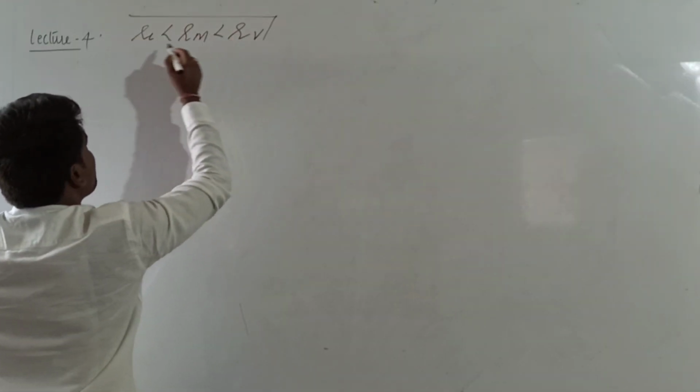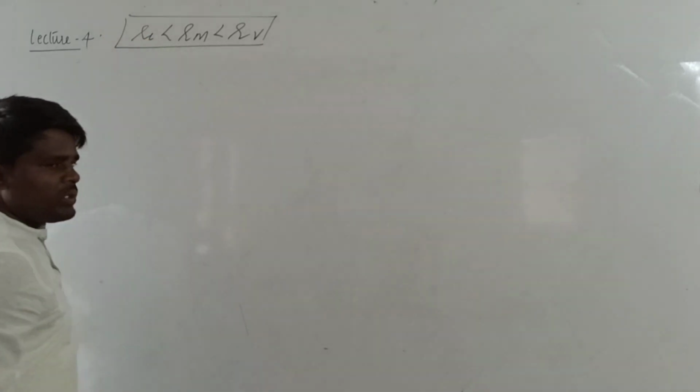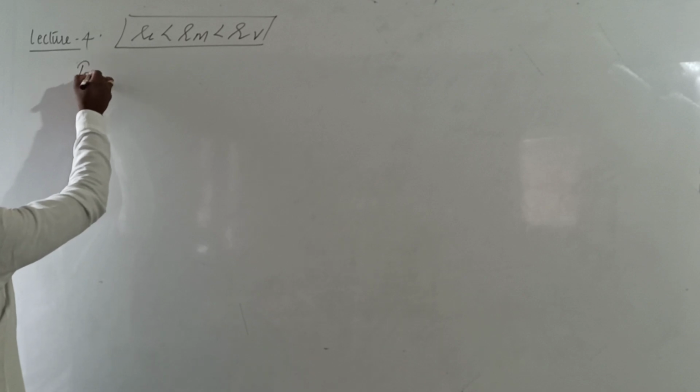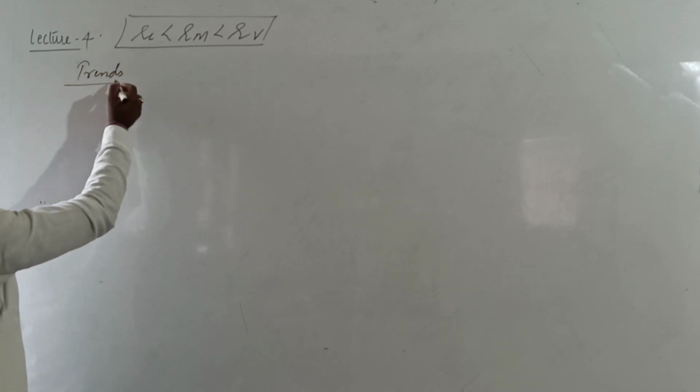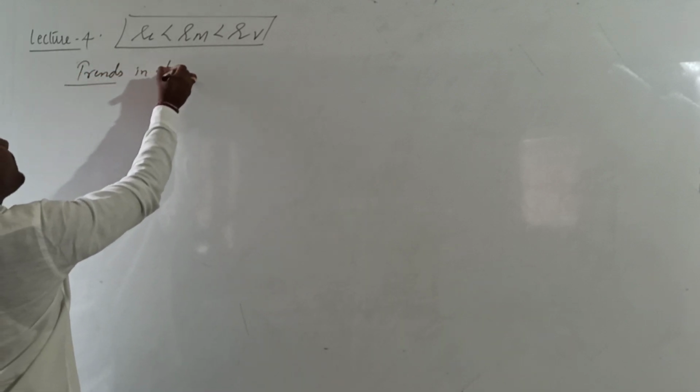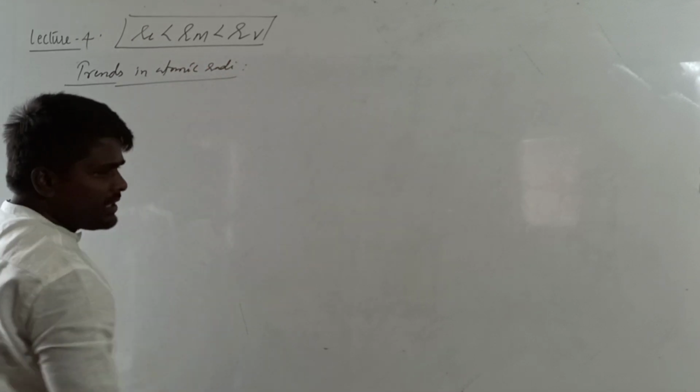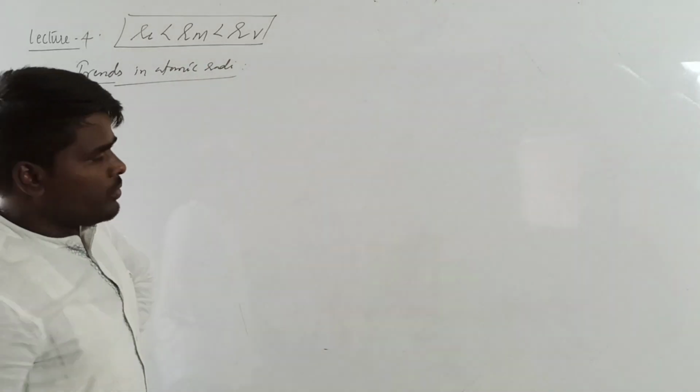Van der Waals radius is the largest because it is in the non-bonded state. Now let us see the trends in atomic radii: how it varies along the period and how it varies down the group.